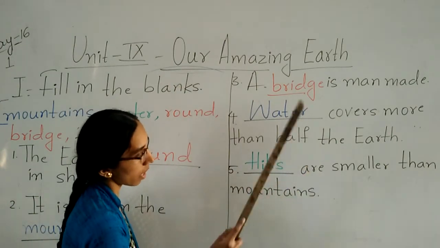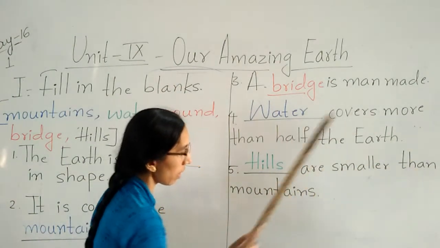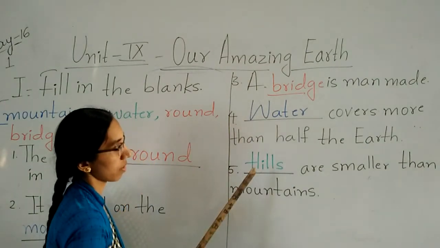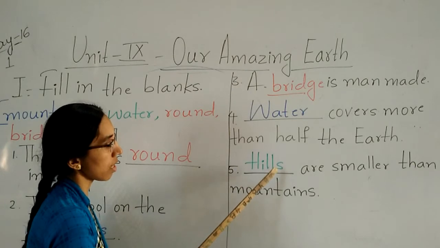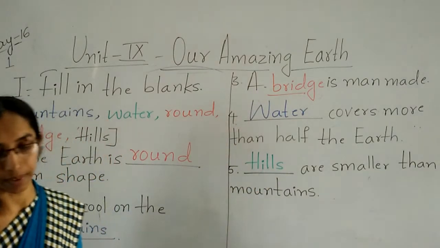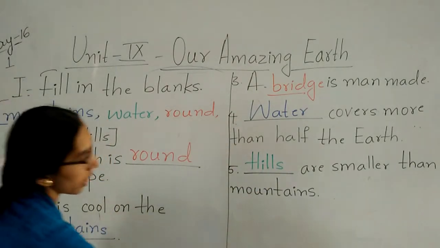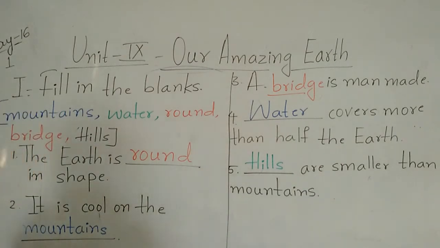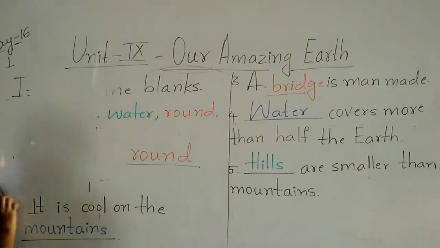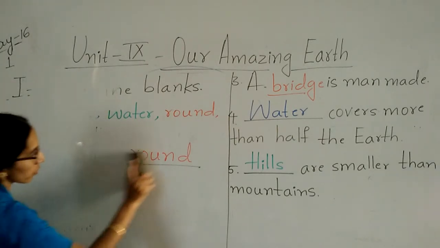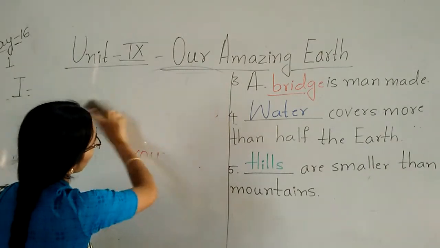Hills are smaller than mountains. What is the spelling? H-I-L-L-S, hills. So copy down correctly. Next we will see the main question number 2, match the following.